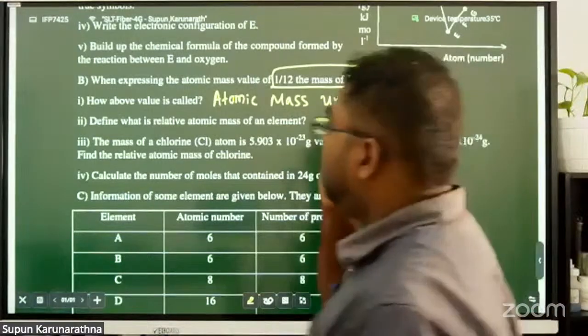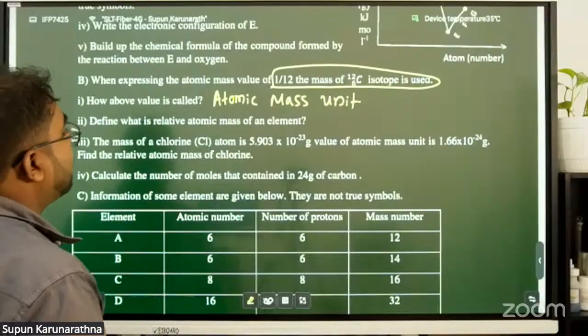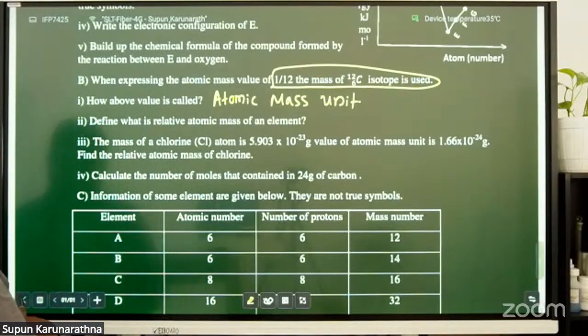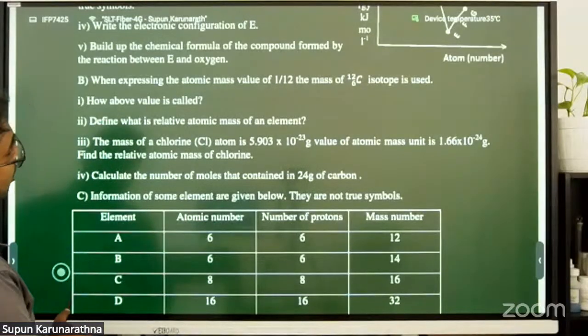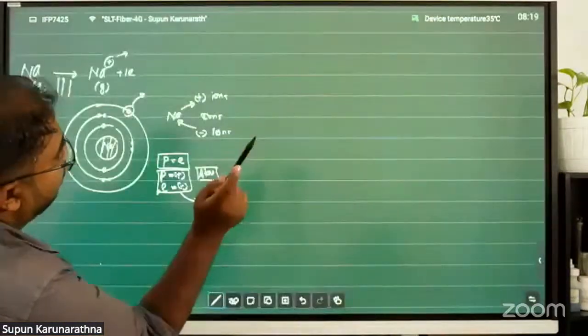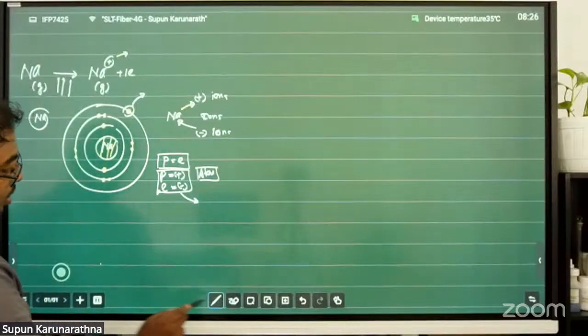Define what is the relative atomic mass of an element. There are various methods we can use to define it. What do you mean by atomic mass unit?